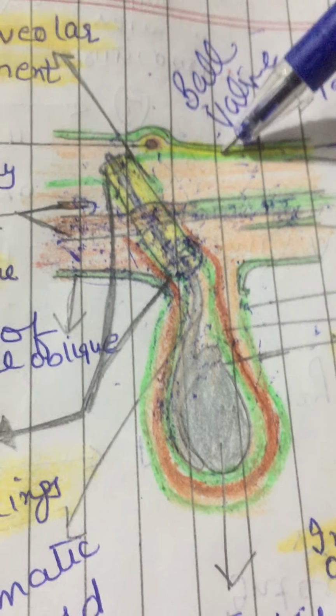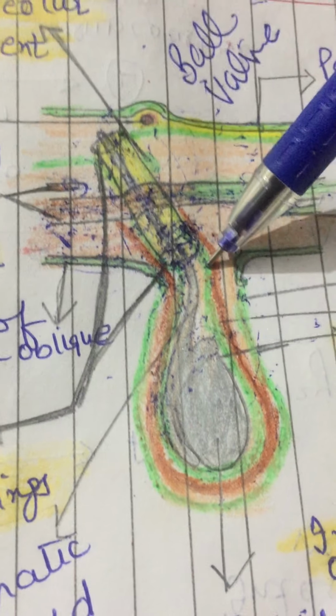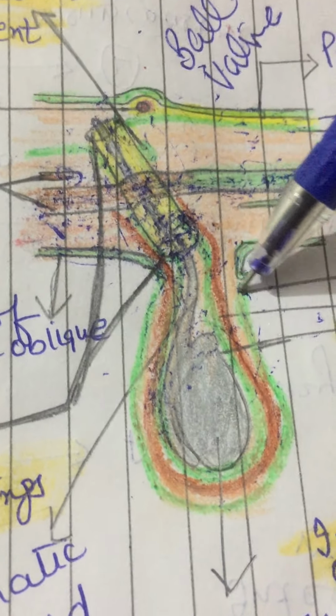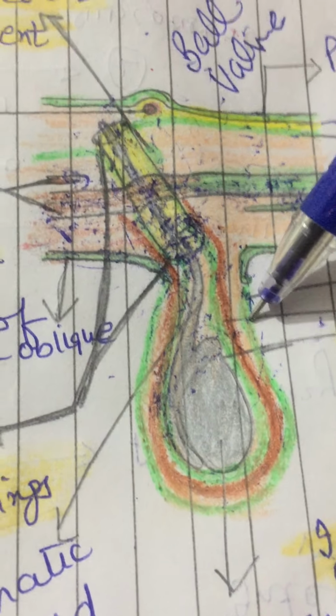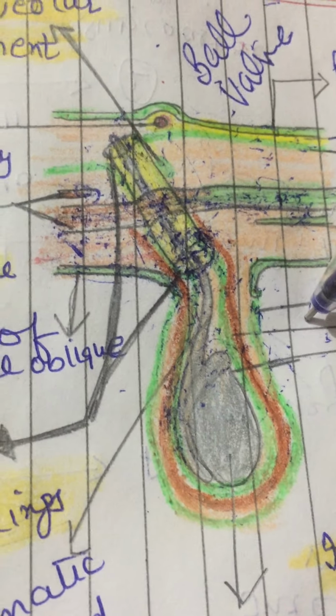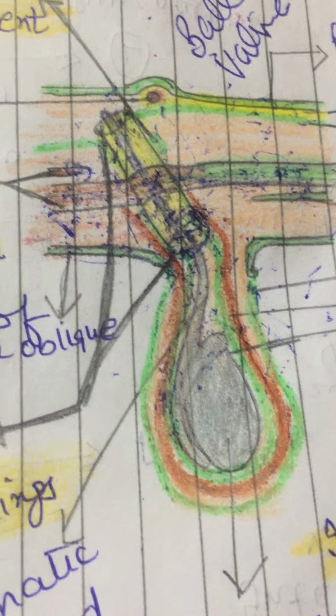Then we have extraperitoneal connective tissue. Then we have internal spermatic fascia, right? Then we have cremasteric muscle and fascia. Then we have external spermatic fascia, then we have dartos muscle outside, and then we have skin, right? These are the coverings from within outwards in case of oblique or indirect hernia.